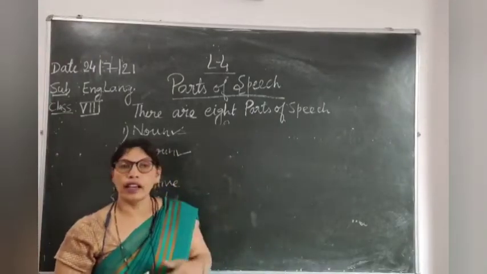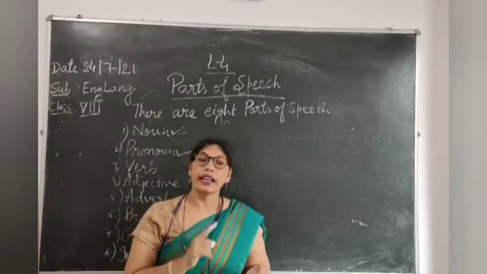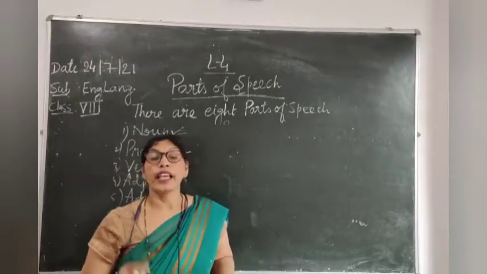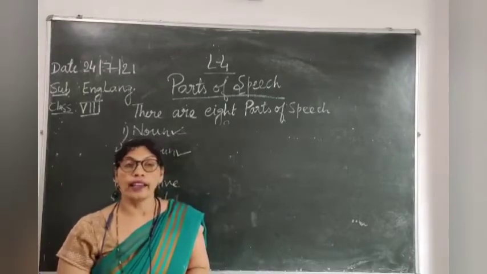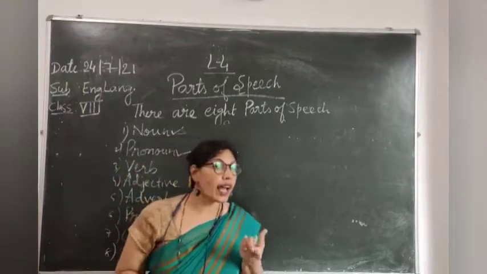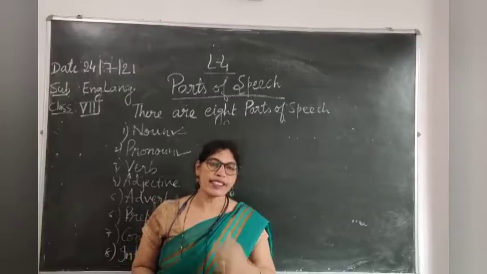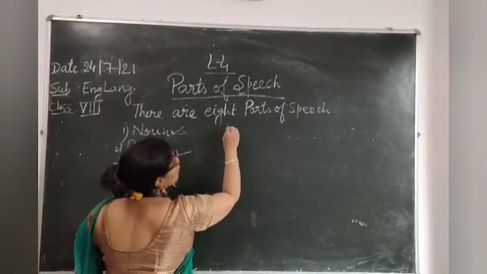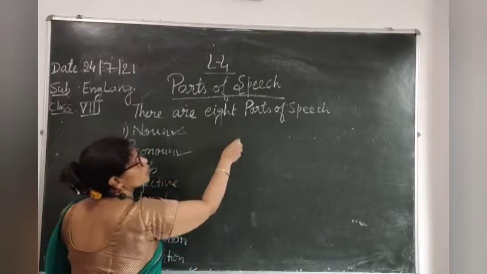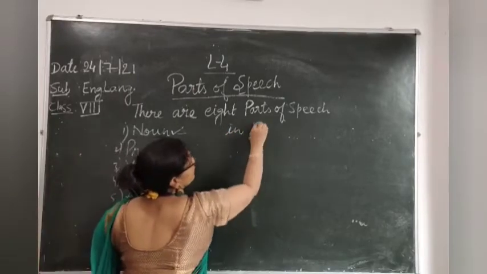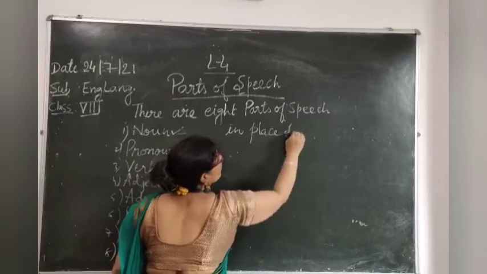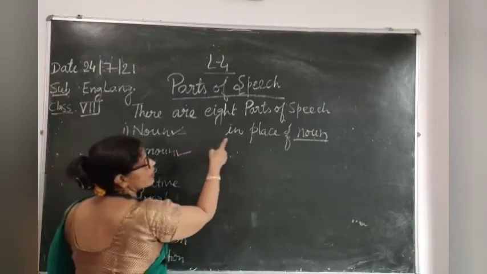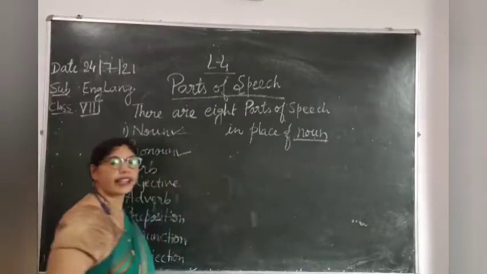Okay, and then how can we say? We will say Ram is a boy. He is good. He is an intelligent boy. So in place of Ram, which word have I used? He. So he is a pronoun. Okay. So what are pronouns? The words which are used in place of noun. Pronouns are the words used in place of noun.